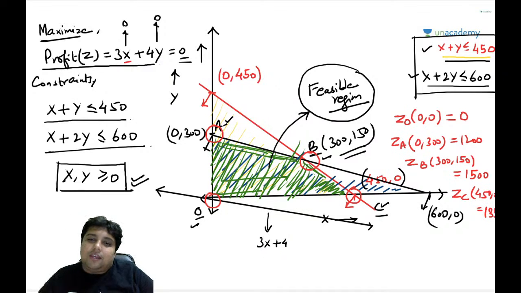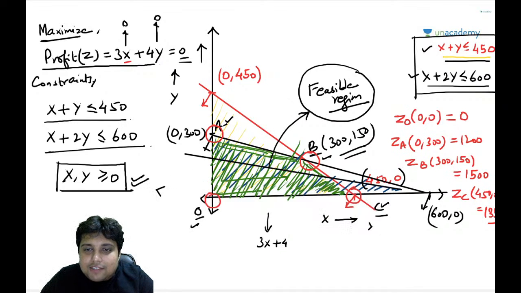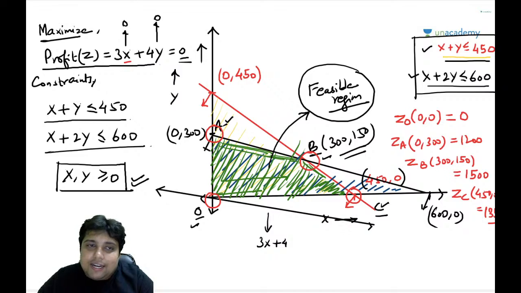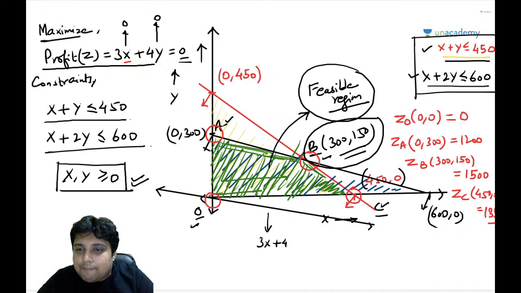So you can see that this objective function of ours is getting maximized at point B. When this objective function passes through point B, that is 300 comma 150, we achieve the maximum profit, and that profit is 1500.